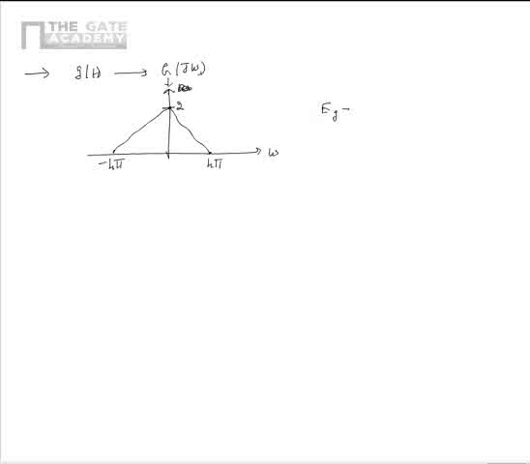Now let us consider another problem as per which there is a continuous time non-periodic signal given, that is g(t). It has a continuous time Fourier transform of G(jω) as shown in the figure. It is in the range of -4π to +4π, and it has a value of 2 at ω equal to 0. Now we have to find the energy of the signal g(t).